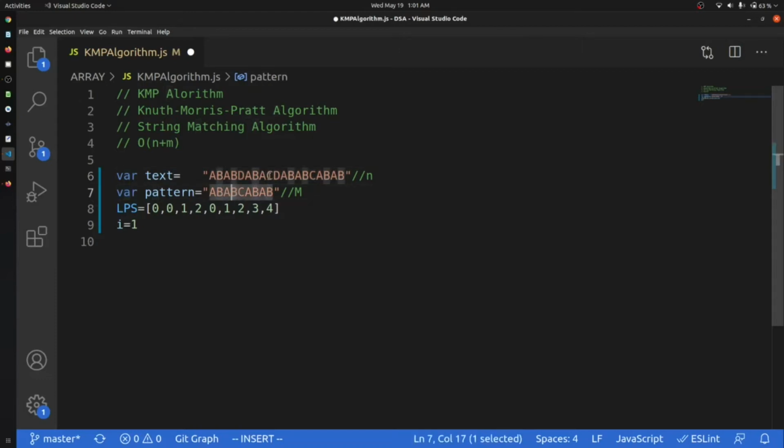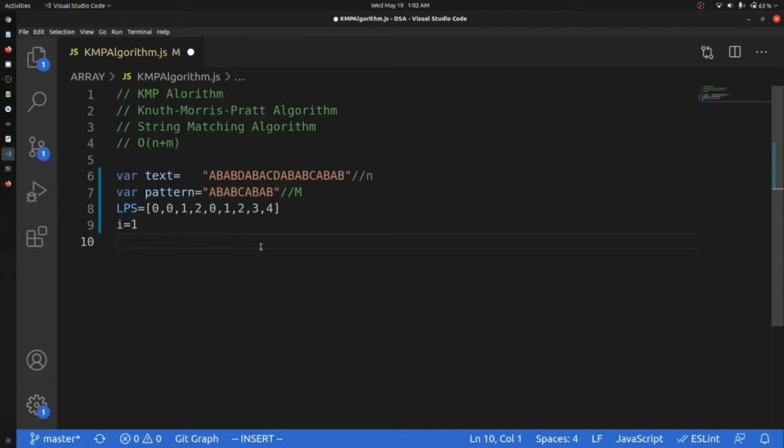B is not equal to C. Okay, so what we will do, we will again go to B. So what is the index of B? B is 2. So 2 minus 1, 1. So we will come to this point B, and now we will check the next element. Okay, let me show the code of the whole thing, then you will understand what we are saying.